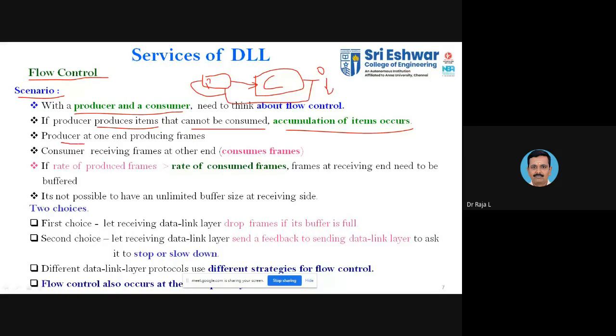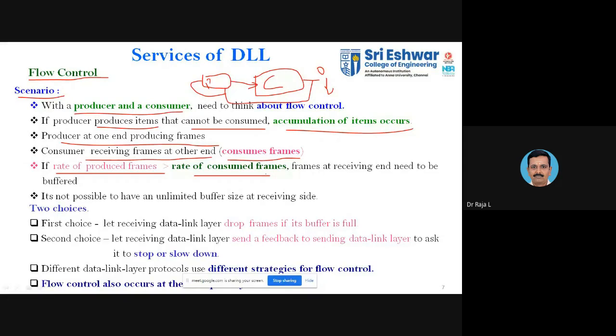The producer at one end is producing the frames. Now you can relate it with the frames. The producer is producing the frames, and the consumer is receiving the frames at the other end. Consumers normally consume all the frames. If the rate of production of the frames is greater than the consumed rate, it means that I am consuming less and you are producing more.